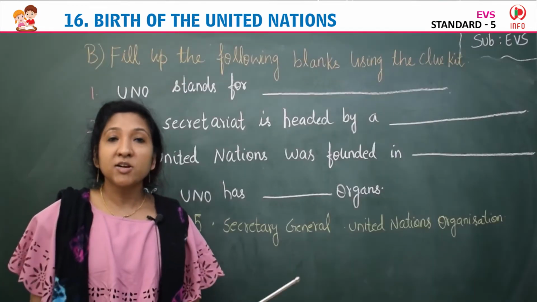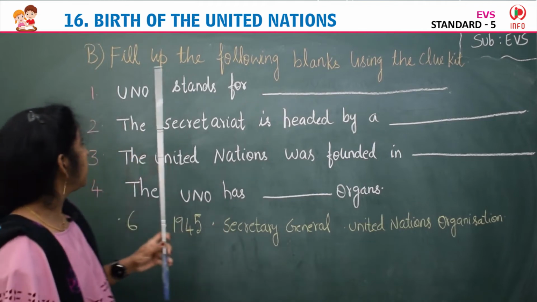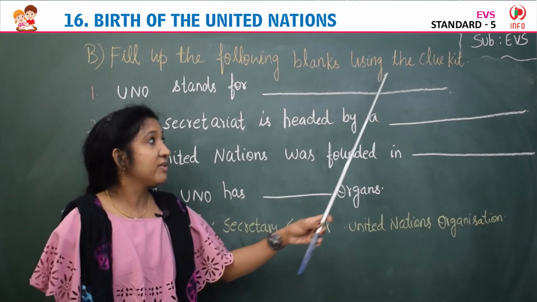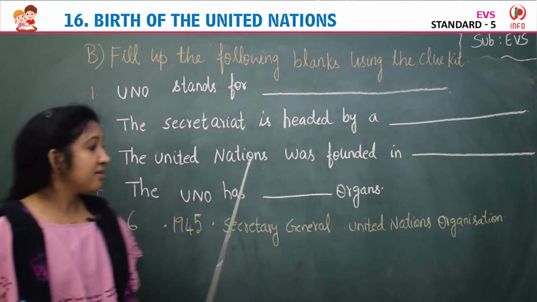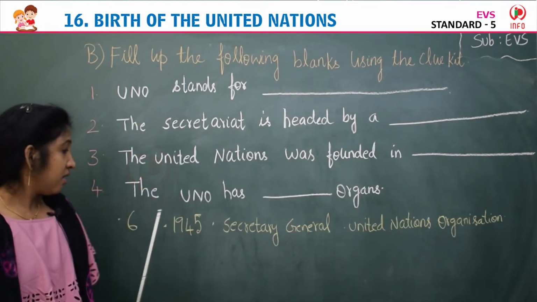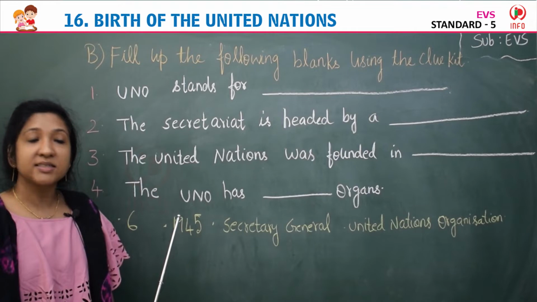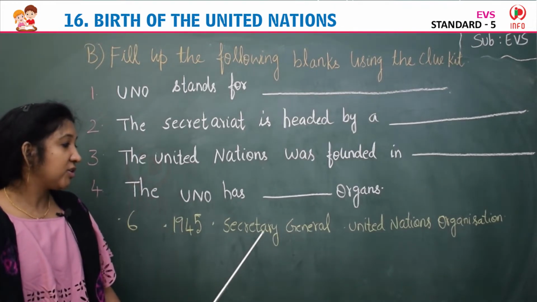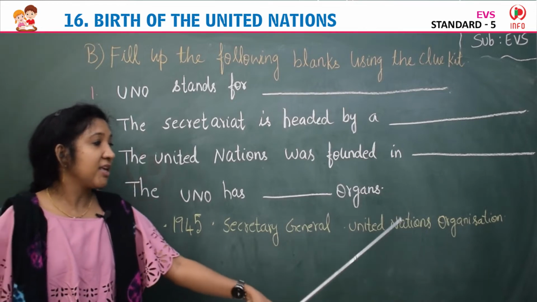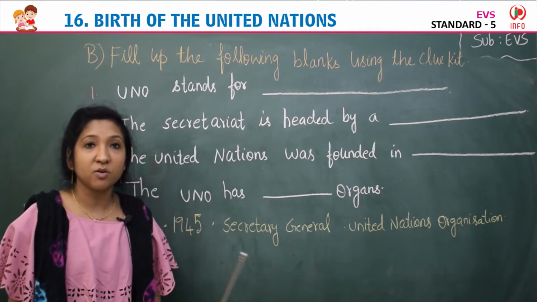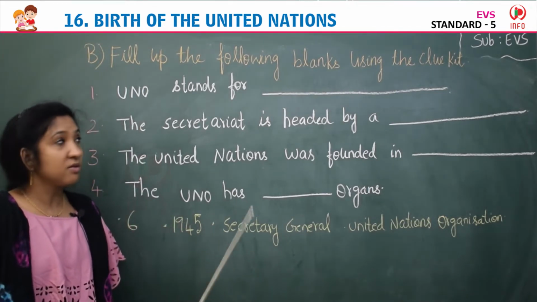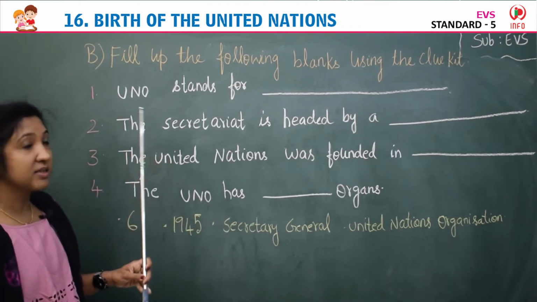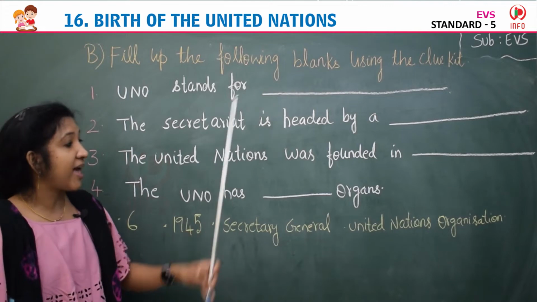Children, so our next exercise is exercise B. Fill up the following blanks using the clue kit. There is a clue kit given here. Which are the words in the clue kit? Let us see. Sits, 1945, Secretary General, United Nations Organization. Using these words you have to fill up the blanks. The first question is UNO stands for dash.